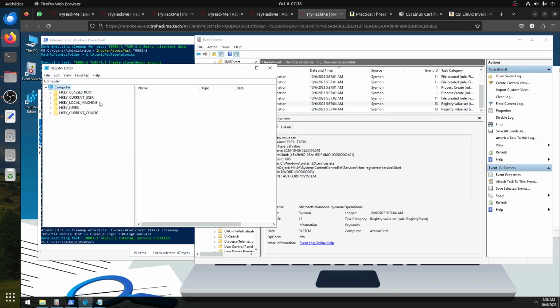Where is it supposed to be? TryHack. Can we search? Find. Let me see if it's that one. TryHackMe-registered.